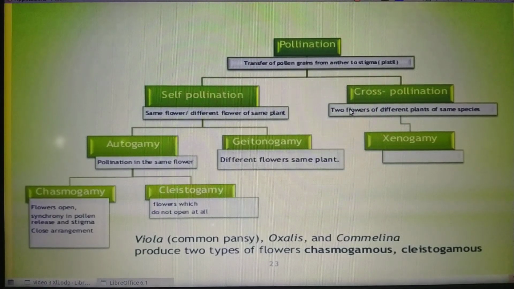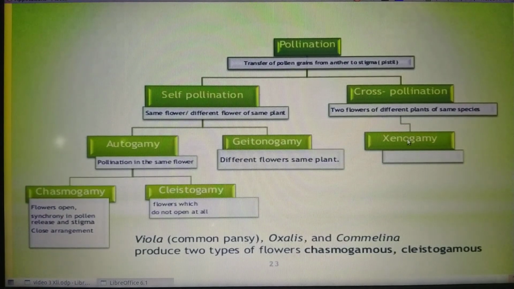The second category is called cross-pollination. That means the transfer of pollen grains from the anther of a flower to the stigma of another flower of another plant. That means it always occurs between flowers of different plants, but always within the same species. Xenogamy is also called allogamy.